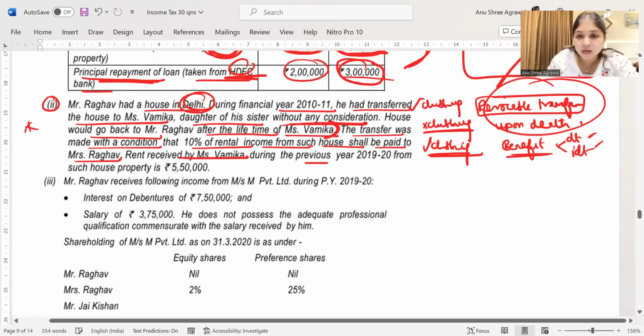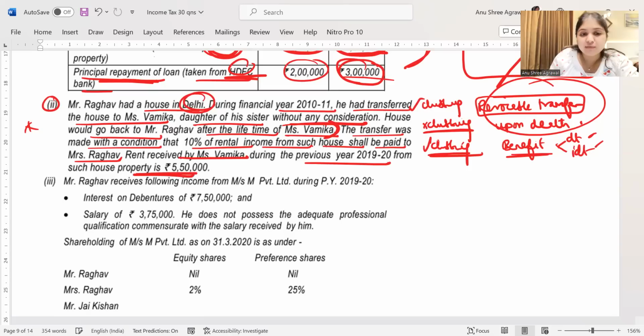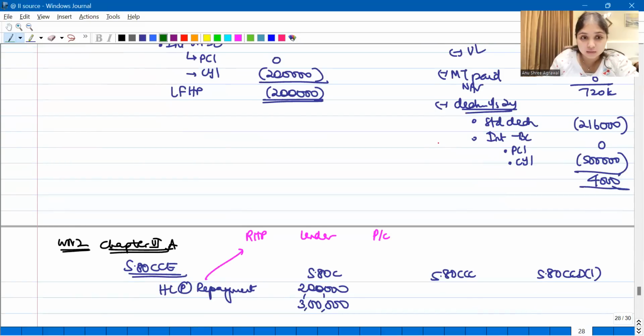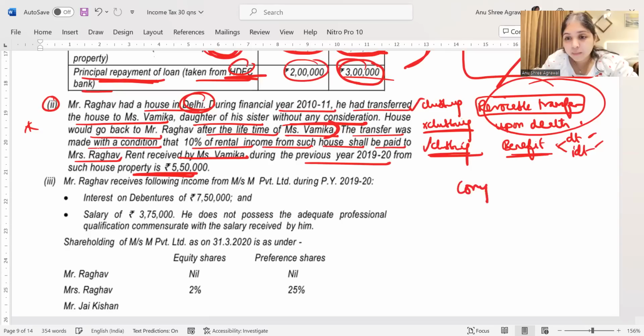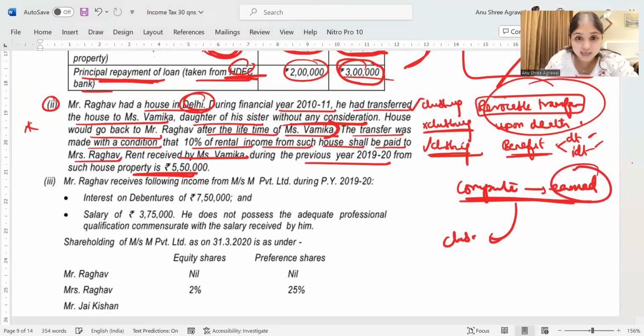Rent received by Miss Vamika for the year is 5,50,000. So even for this Delhi house, we have to do clubbing. Whenever it comes to clubbing, always first compute the income in the hands of the person who has earned the income. That computed income only you should club. Now tell me, who has earned the income? It is Vamika who has earned the income. So in her hands, you compute the income first.